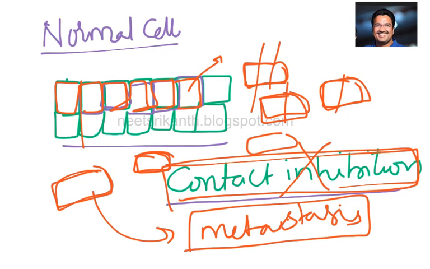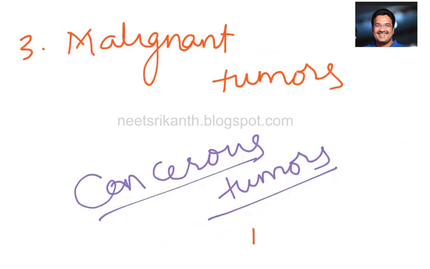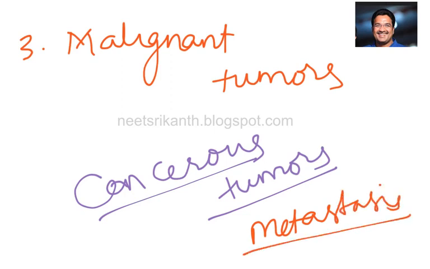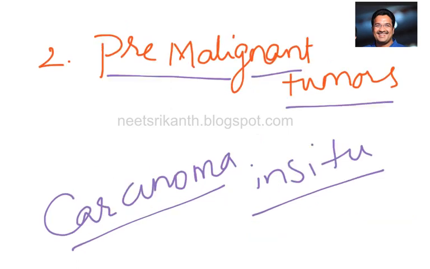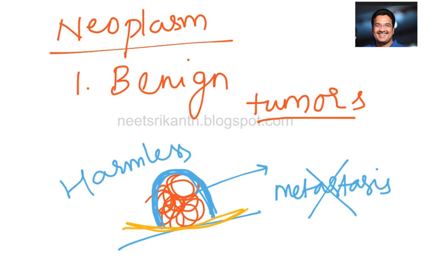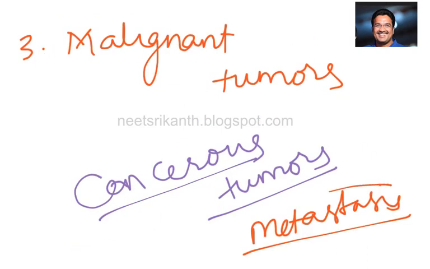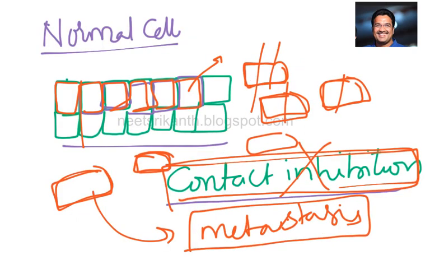So that's why we said malignant tumors have a property called metastasis. They can move from one place to another place, and they spread the cancer. In case of benign tumors, we said there is no metastasis. Metastasis is absent here. That's why they cannot move from one place to another place. Hence we say benign tumor is a harmless tumor. Due to the property of metastasis only, we said that malignant tumors are cancerous tumors.